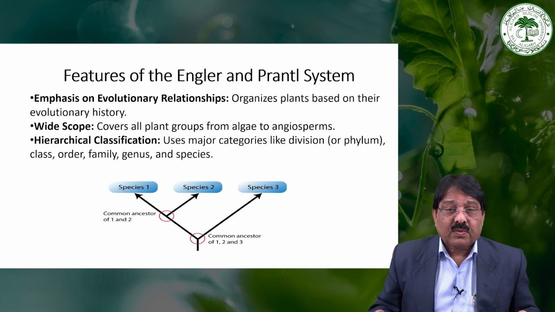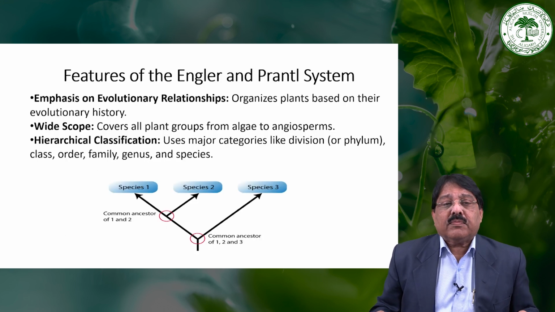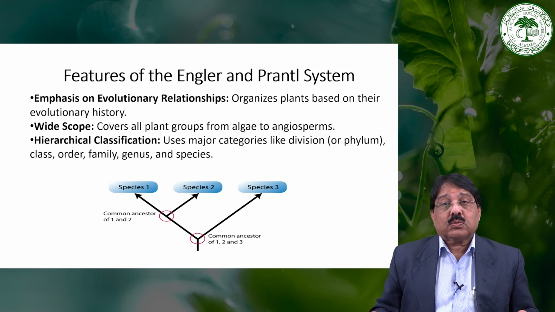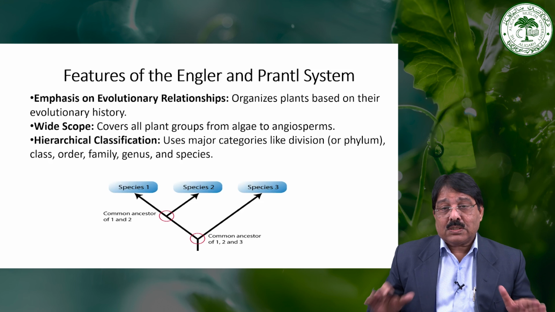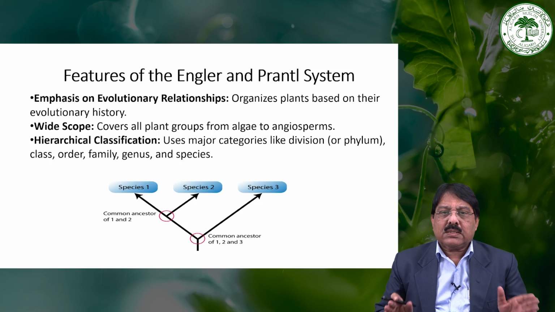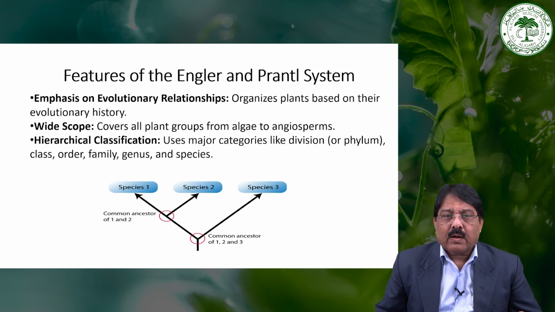So, what are the features of the Engler and Prantl system of classification? They emphasized the evolutionary relationship and organized the plants based on their evolutionary history. So, they focused on the evolutionary history. What is the evolutionary history of the plant group? A wide scope covers all the plant groups from algae to angiosperm. That is the main point of the system of Engler and Prantl.